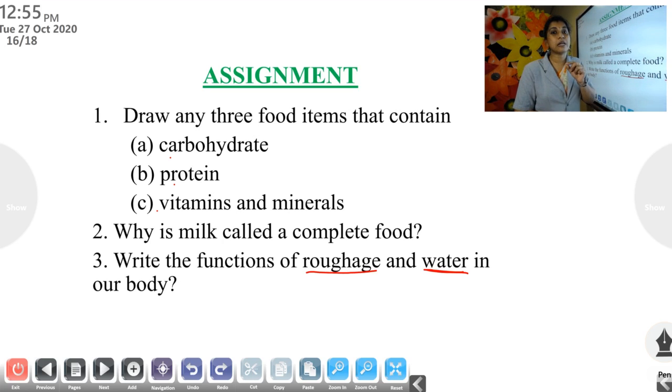Then you learned the definition of deficiency disease. What is that? Diseases that are caused by the lack of any nutrients in our body are called deficiency diseases. Okay, I hope all of you understood the portions very well.